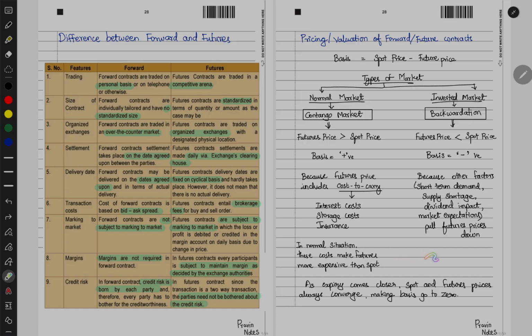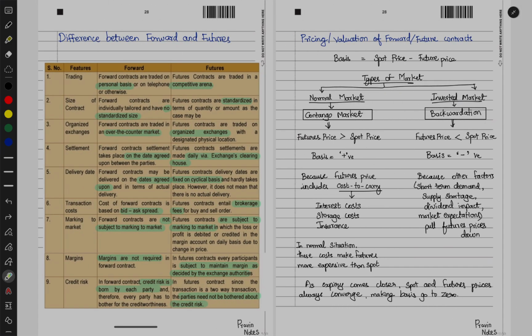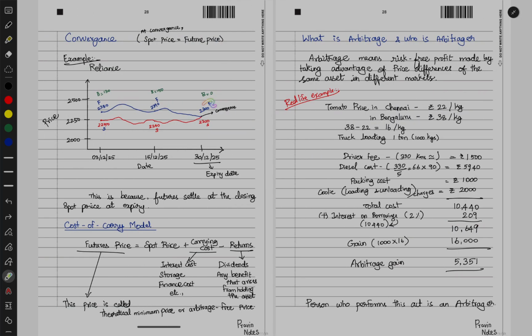So what does this mean? Okay, we will see this with an example on the next page. Now, as I told, as expiry comes closer, spot and future price always converge, or always become the same. Now the process of becoming the same is called convergence. At convergence, the spot price will become the future price.